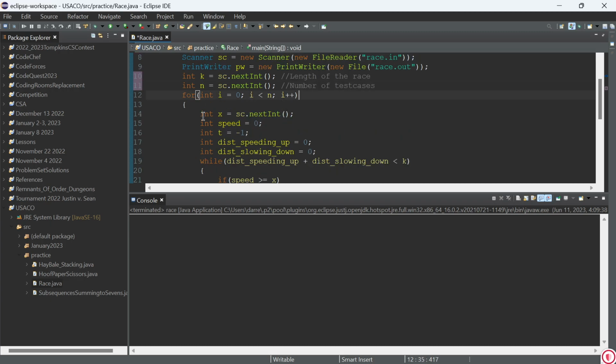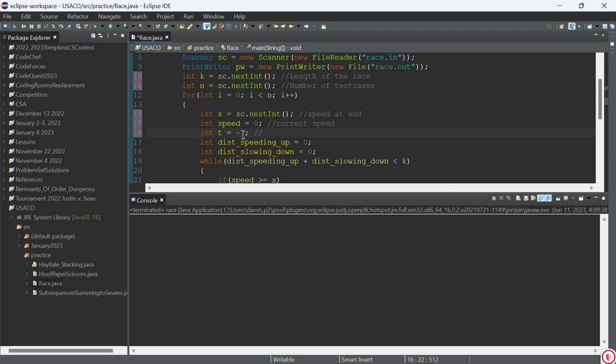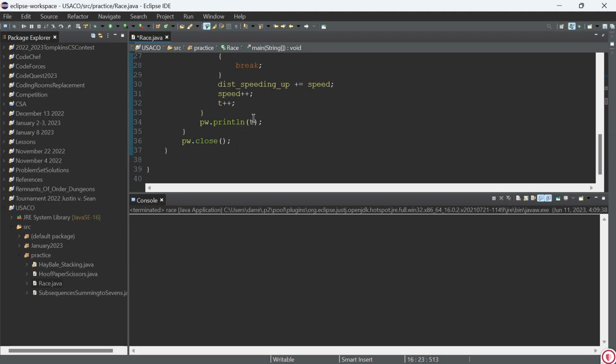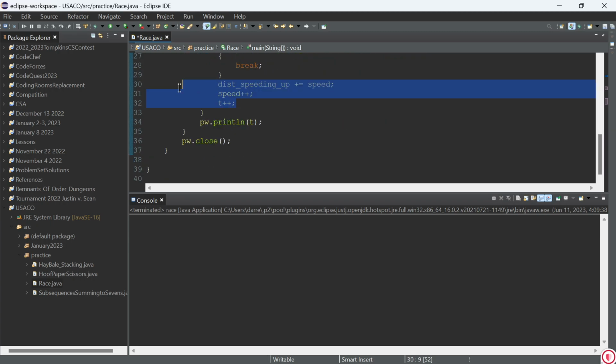Next, for each test case, we're gonna get X, which is the speed at end. This is gonna get our current speed. Okay, the reason why we start T at -1, well, first of all, actually I could have just put -1 here, but the issue with my code was it was always 1 off for some reason. I think it's because here T plus right here. At time 1, the speed should be 1, but I started off at 0.